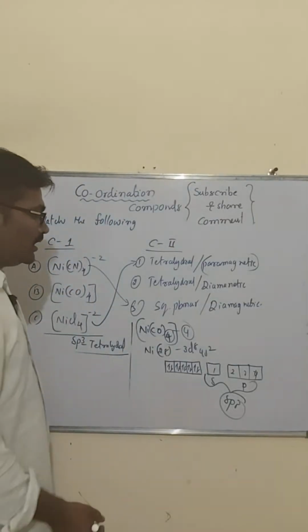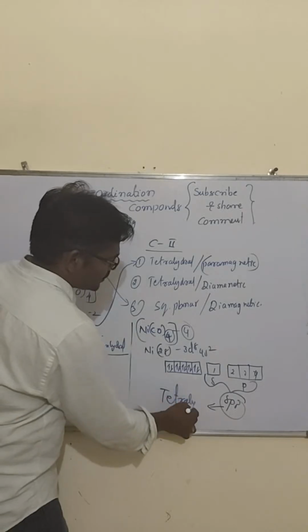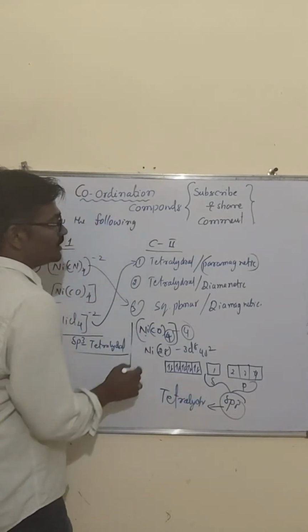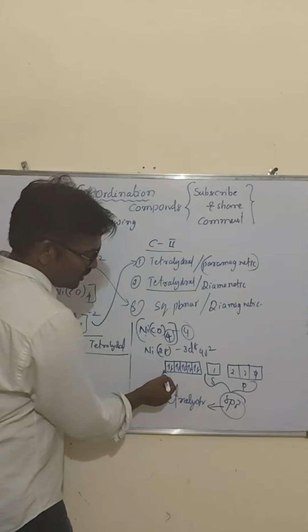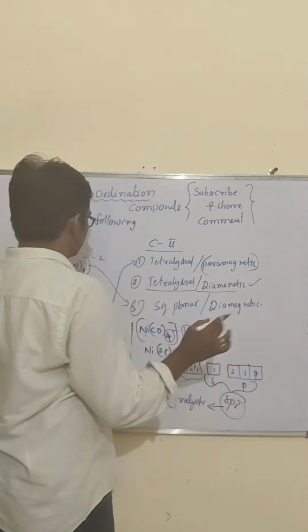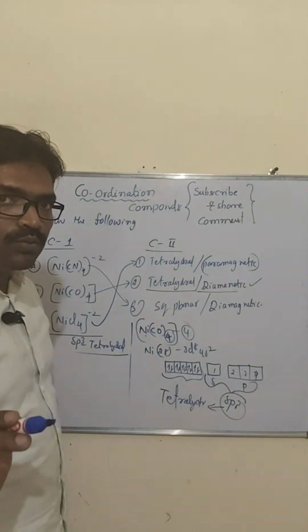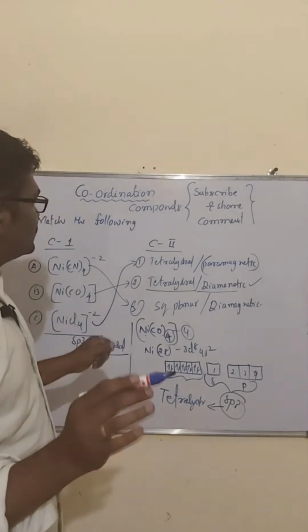With sp3 hybridization, which geometry did I say it is? Tetrahedral geometry, right? Then there are no unpaired electrons, as they are already paired up. So we call this diamagnetic. Clear, my dear students? So the second one is this. Like this we have to find out all these things.